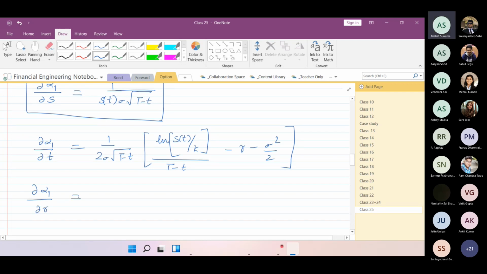Mridupan: Sir, I have to see the expression. Okay, your expression alpha 1 is already known to you, no? Sir, on the screen it is not visible.